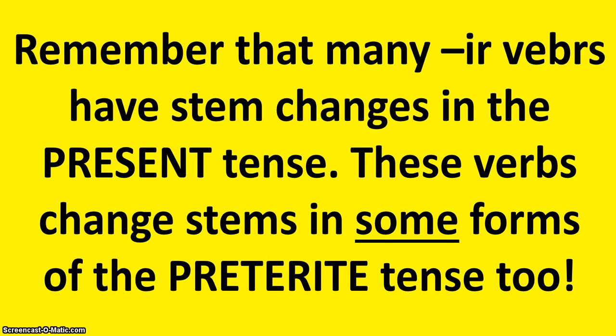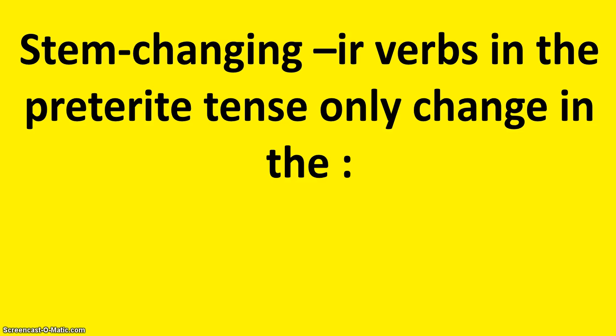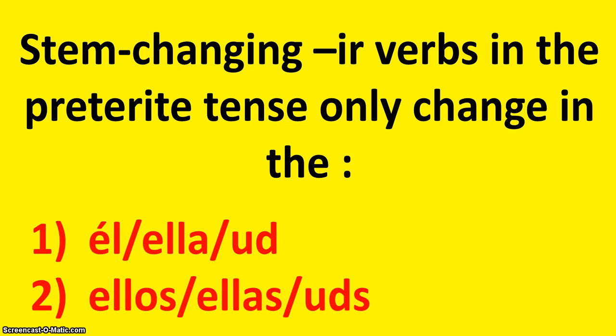So as I already said, we have a ton of IR verbs that stem change in the present tense. These verbs are also going to stem change in the preterite tense, but just in two particular forms. So only some of the forms are going to do the stem change. Stem changing IR verbs in the preterite tense only change in the él/ella/usted form and the ellos, ellas, ustedes